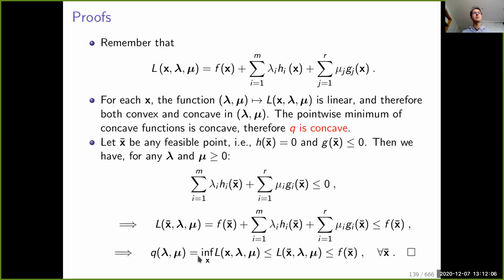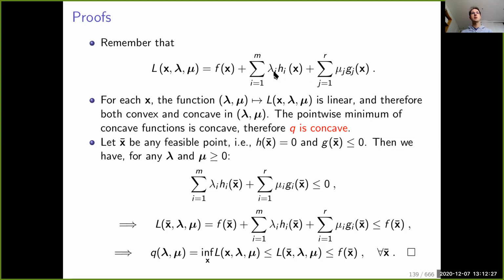But before that, let us simply look at a basic argument to say that the dual objective is a concave function. So remember that the Lagrangian is defined as a weighted sum of the primal objective plus the sum of the constraints.